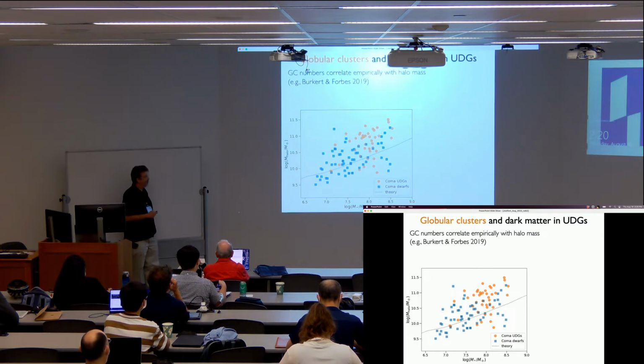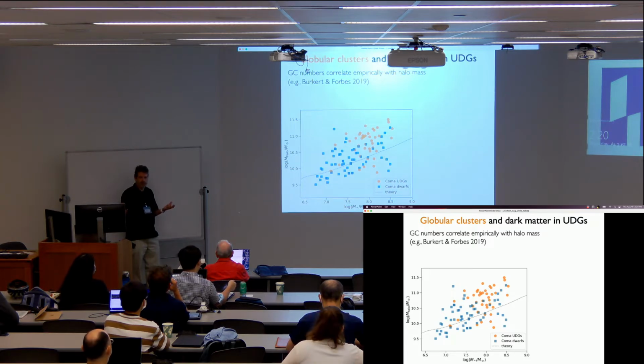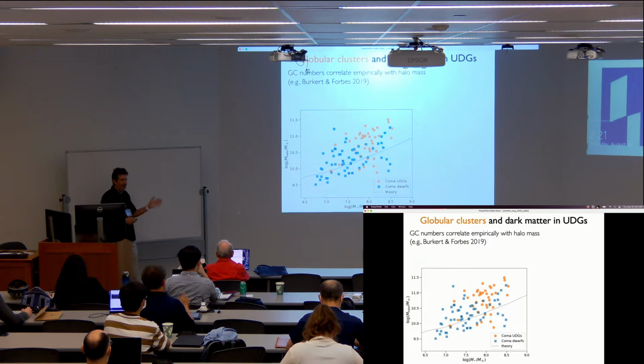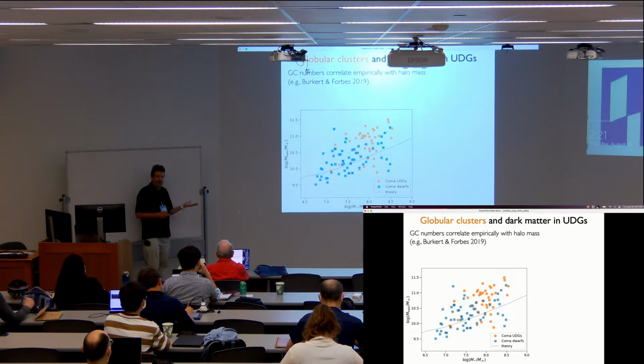So it's been fun. Years of work have looked at the numbers of globular clusters and the dynamical measurements of individual galaxies, both populations and individual galaxies, and found that they remarkably correlate really well linearly, the globular cluster numbers or the globular cluster system mass with the halo mass, across a wide range of mass scales from BCGs all the way down to dwarf galaxies. It works really well. So we can't be sure that this works with UDGs. I'll show you a little bit about that.